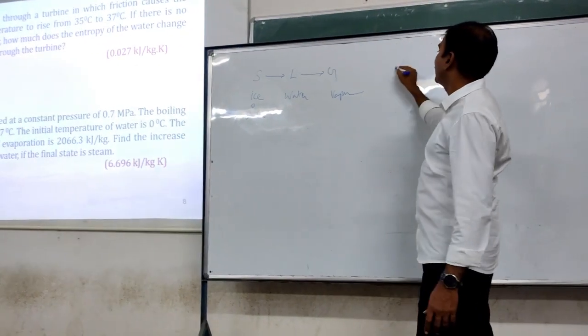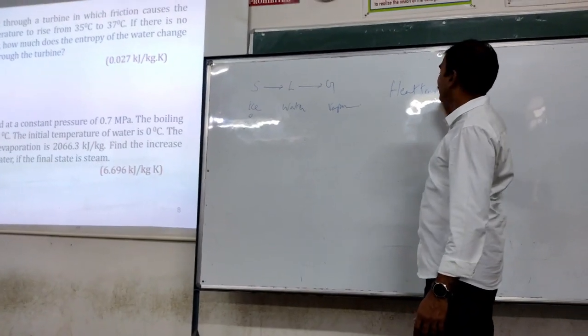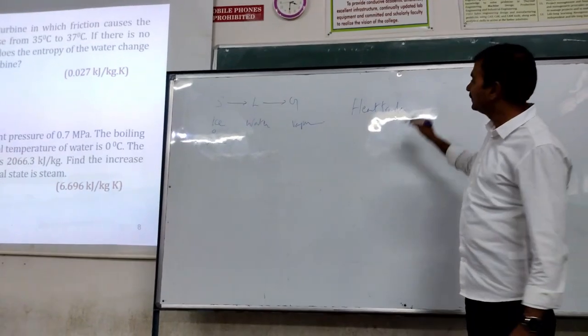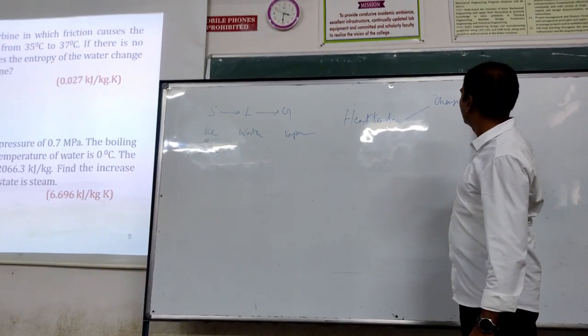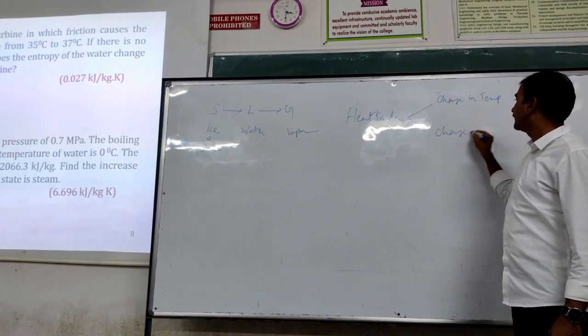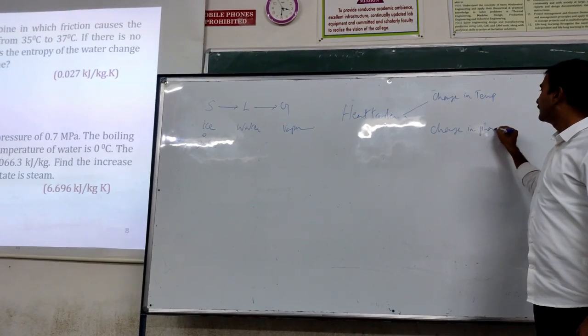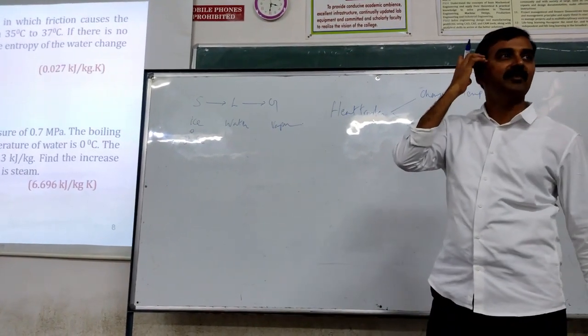See, heat transfer can result in either a change in temperature or a change in phase at any given point of time. Both at a time are not possible.